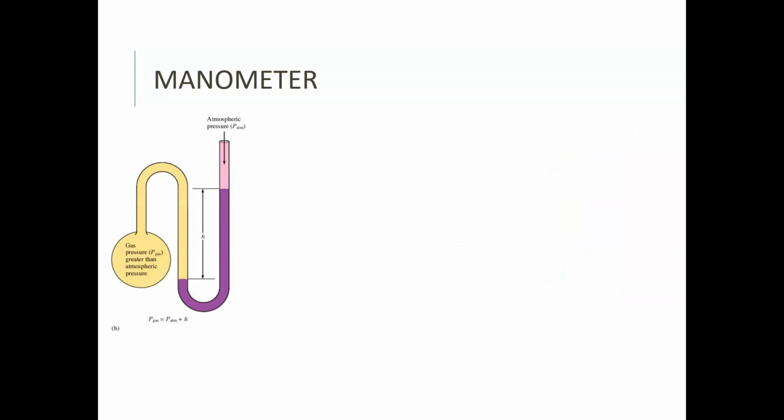Here's another example. This is an example of where the pressure of the atmosphere is much lower. And so instead of subtracting it, we're going to add it. So the pressure of the atmosphere plus whatever the height difference is going to be the pressure of the gas. And it's because of the difference here. So if this is higher than the liquid level over here, then we have a difference and we're going to add them together to find the pressure of the gas.